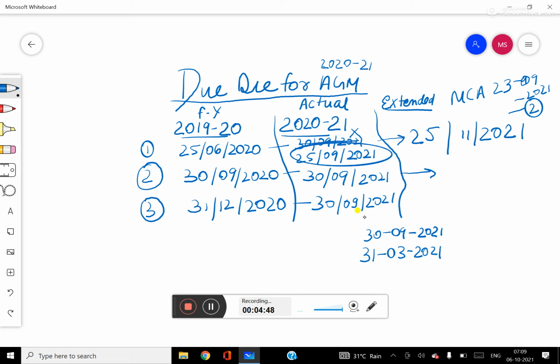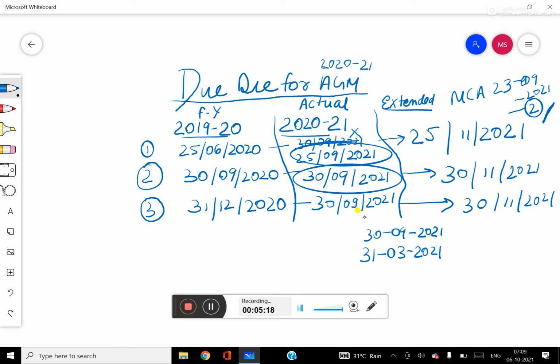In the second case, we have to compute 2 months from 30th September 2021, then it will be 30th November 2021. And in the third case also, 30th November 2021. So this is how you have to calculate your extended due date for the AGM. Make sure that the period between the two AGMs shall not exceed 15 months in any case, and you have to compute this extended due date time period from the actual due date, not from the 30th September 2021.